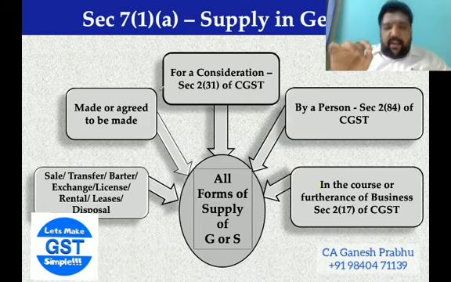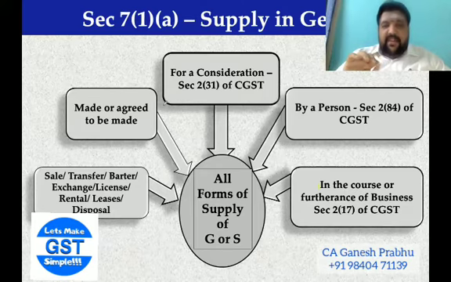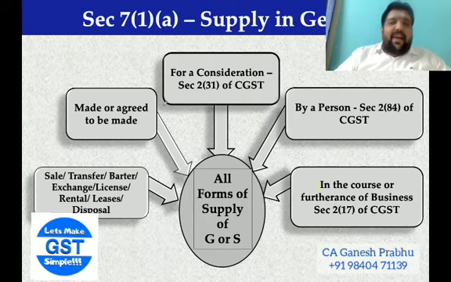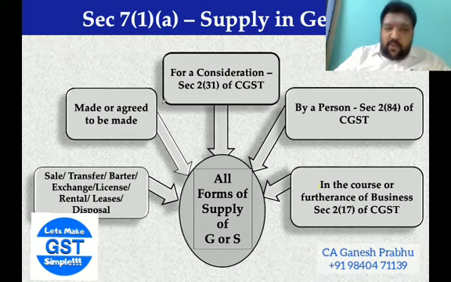No doubt, supply includes all forms of supply of goods or services or both. In our last class, we made a clear discussion when it comes to goods.